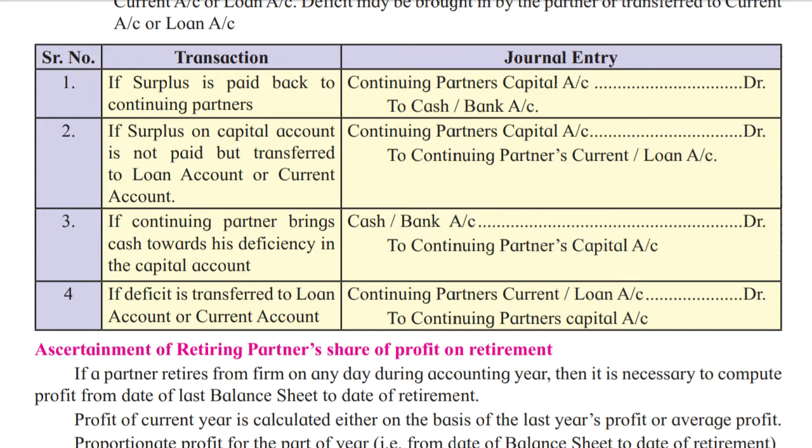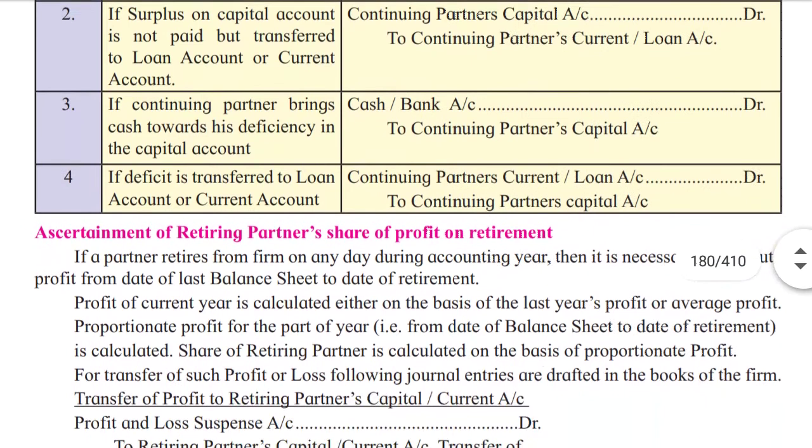If surplus on capital account is not paid but transferred to loan account or current account, as I said before, in that situation, a journal entry will be passed as continuing partner's capital account debit to continuing partner's current or loan account.